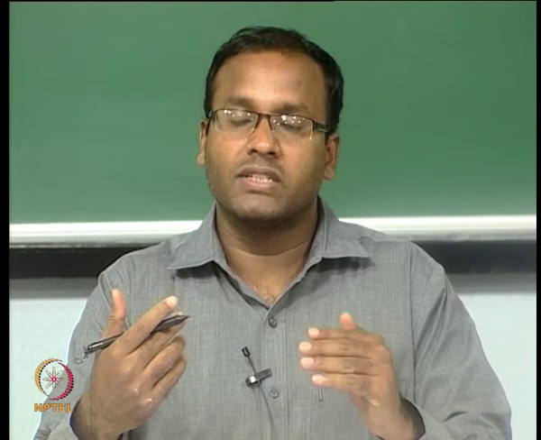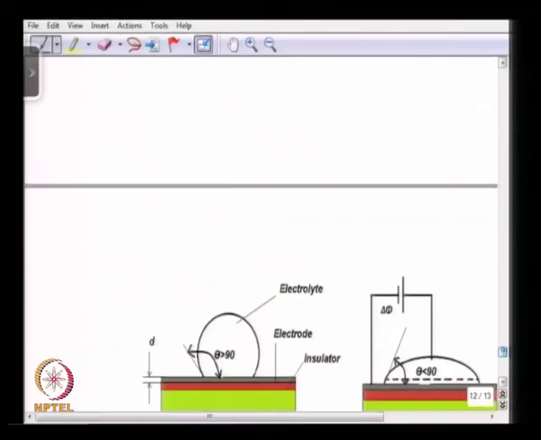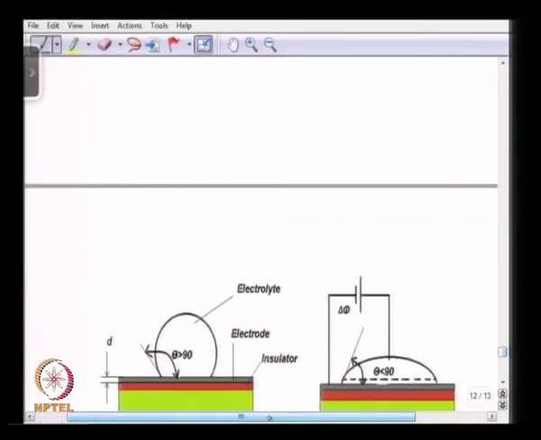That is known as electrowetting on dielectrics. So, we talk about electrowetting on dielectrics.